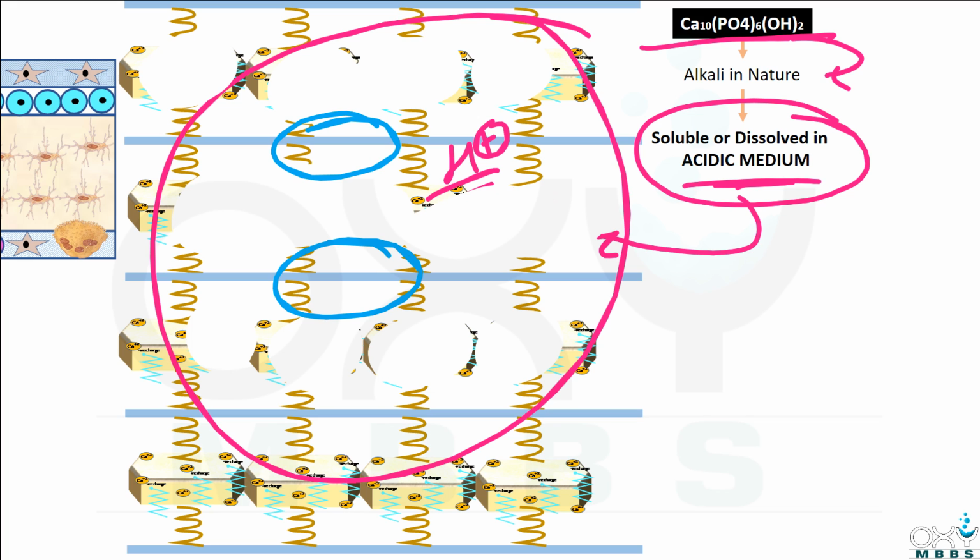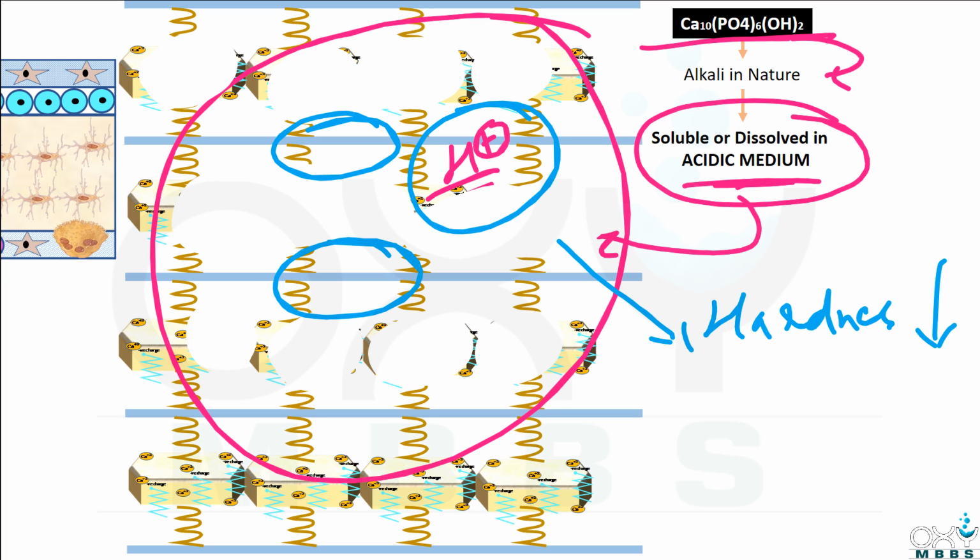It means because of the acidic medium, the hardness of the bone